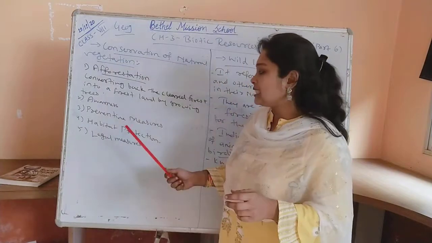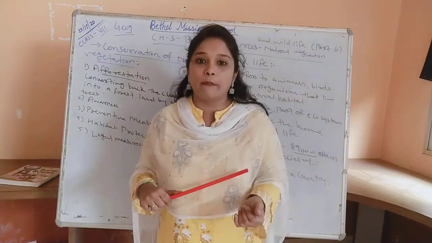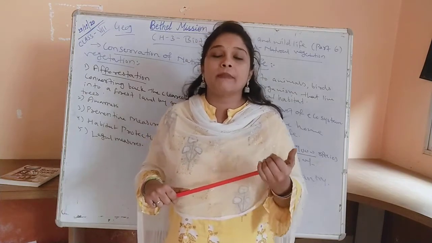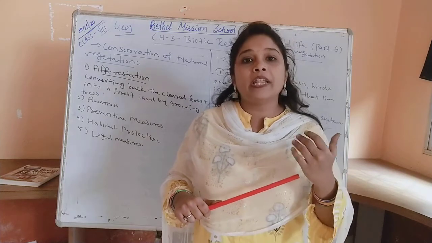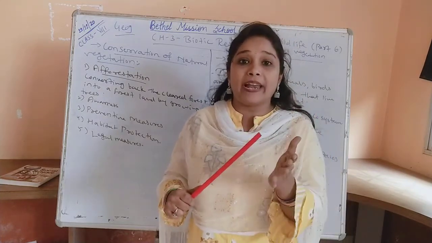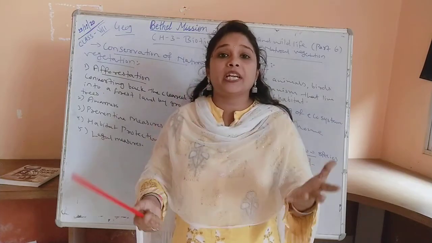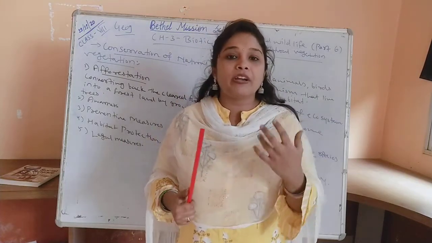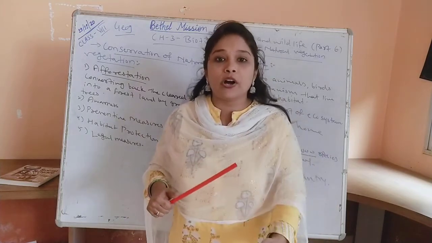And the last one is legal measures. Many legal measures have also been taken by the government. Okay, the government has taken many legal measures, like forest acts have been passed, hunting animals has become banned, and cutting down the forest has become banned in many different places. There are protected forest areas. Through different acts, the government tries to protect those forest areas so that there will be no deforestation.